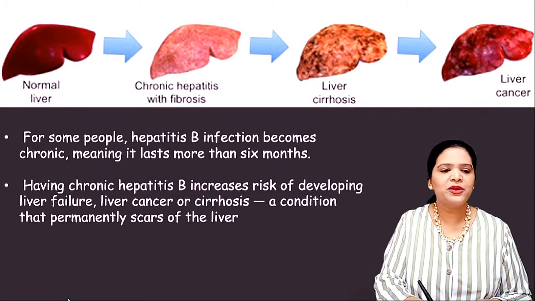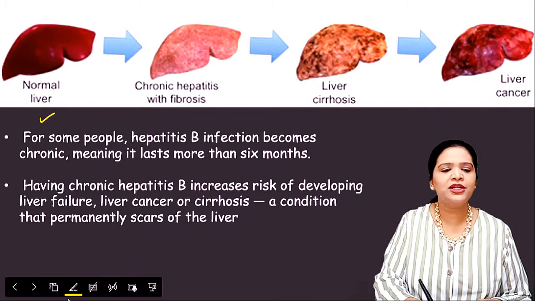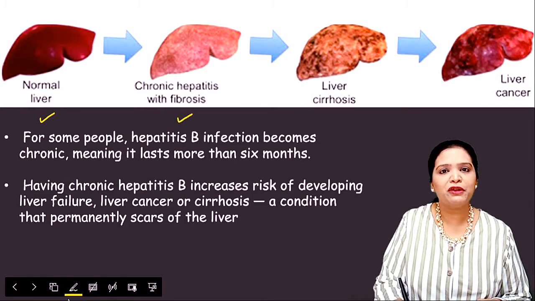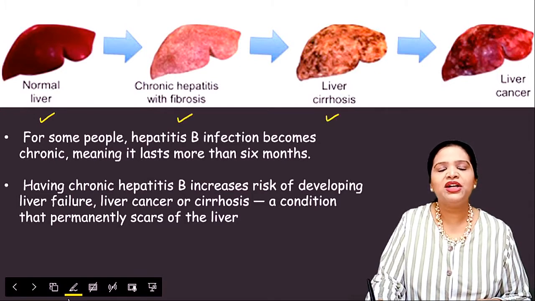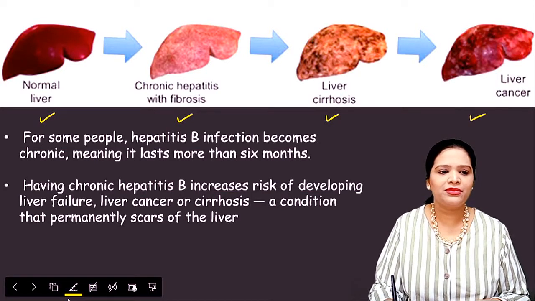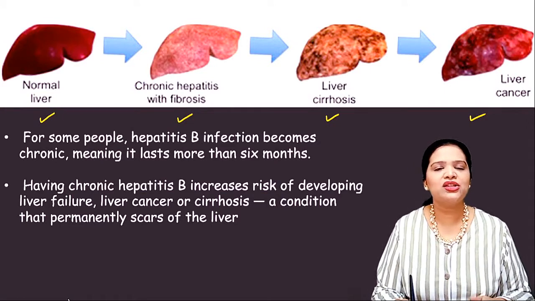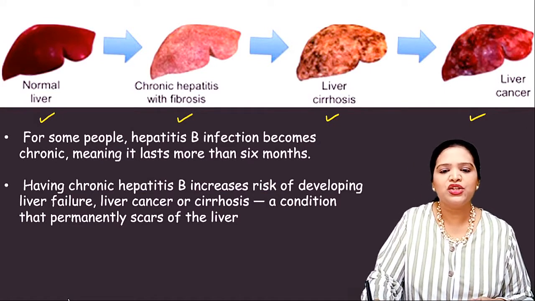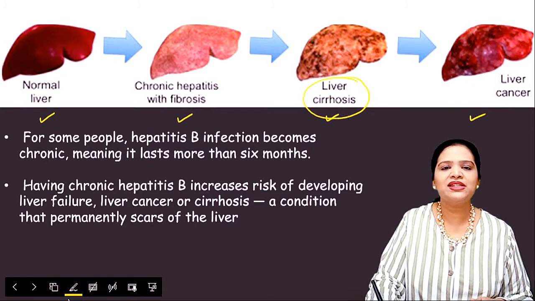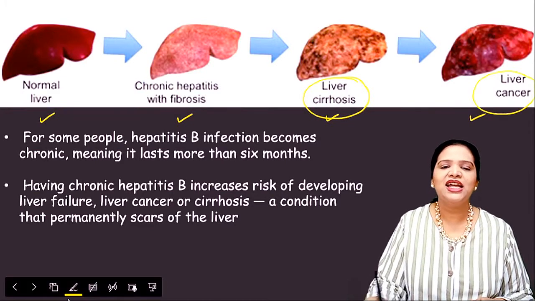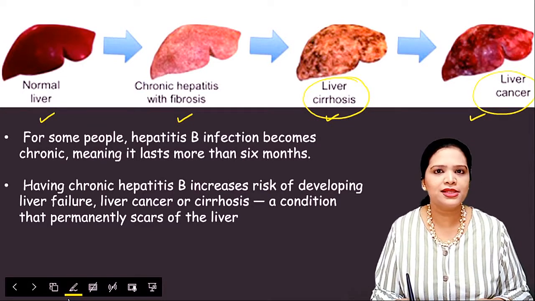Okay, so look at this picture. This is a normal healthy liver, and this is a liver with fibrosis, then liver with cirrhosis. Okay, and this is the liver with cancer, right? So these are the different stages of hepatitis B infection. If a patient attains liver cirrhosis and liver cancer, it is highly difficult to cure after this stage.